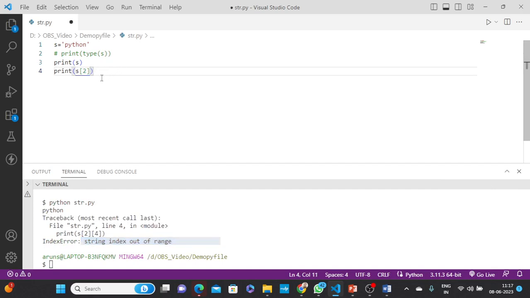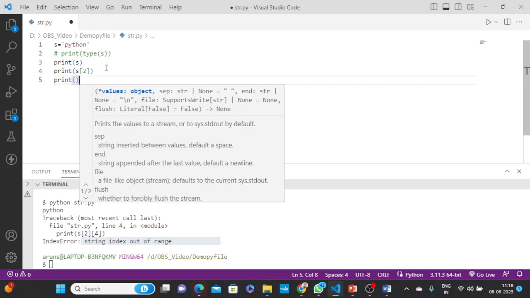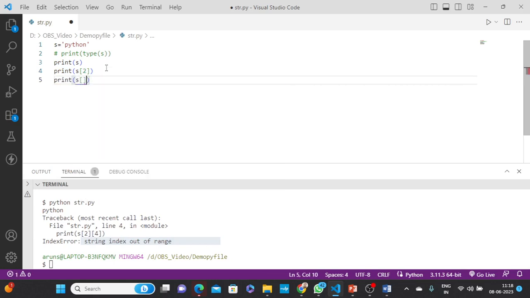So right now the question is, suppose it's the positive way, but I want the negative way. How to access using negative indexing? You can see here print s of square bracket. I just commented these two lines.